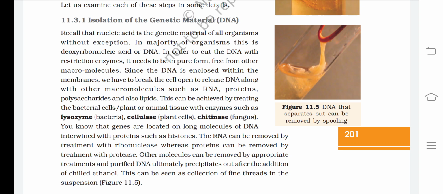You know that genes are located on long molecules of DNA intertwined with proteins such as histones. The RNA can be removed by treatment with ribonuclease, whereas proteins can be removed by treatment with protease. Other molecules can be removed by appropriate treatments, and purified DNA ultimately precipitates out after the addition of chilled ethanol. This can be seen as a collection of fine threads in the suspension.